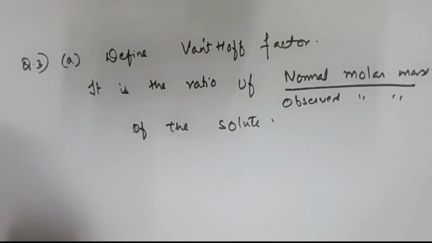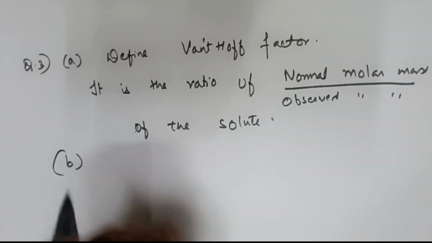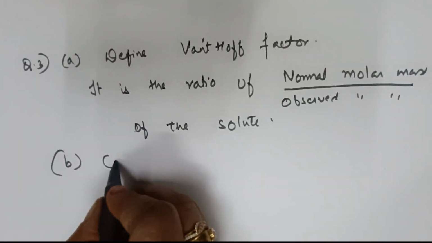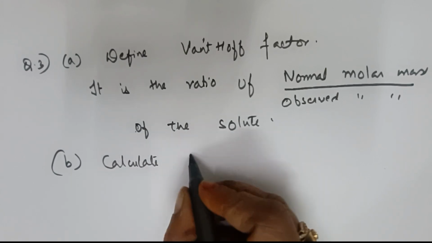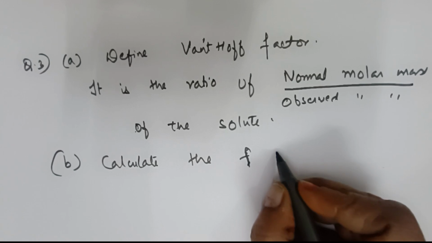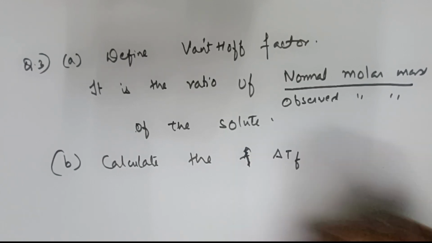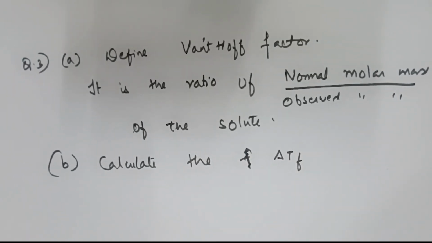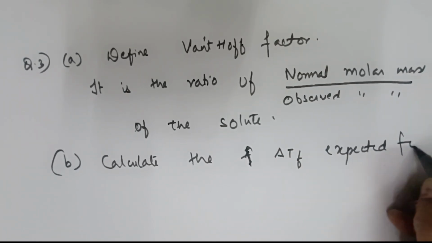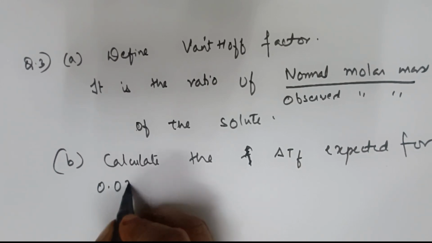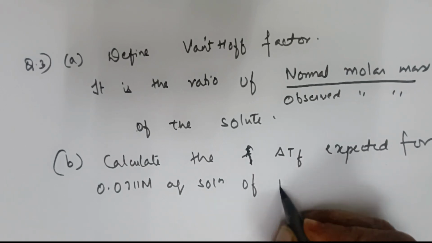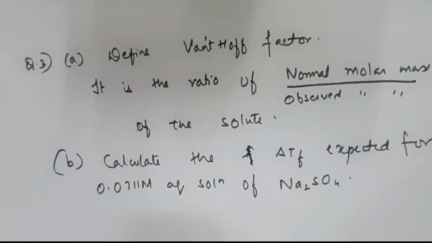Let us go with the B part, which is 2.5 marks. The question is: calculate the freezing point depression, that means they're asking you to calculate delta TF, expected for a 0.0711 molar aqueous solution of Na2SO4.